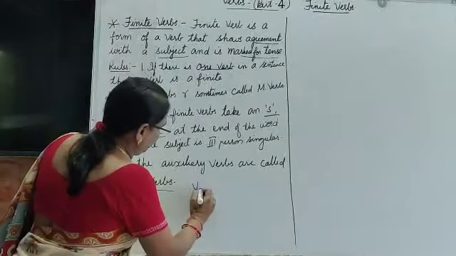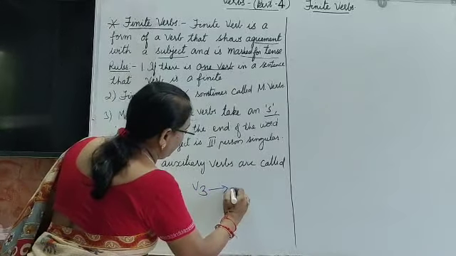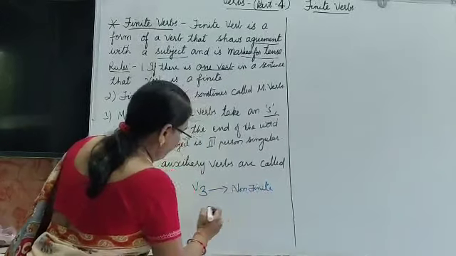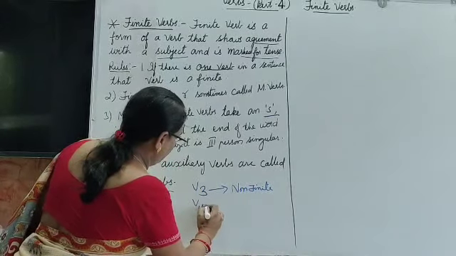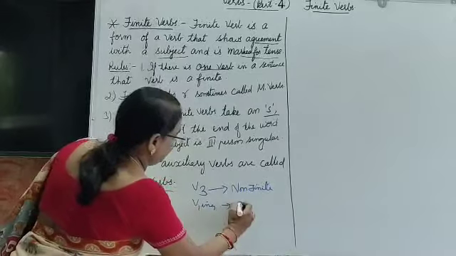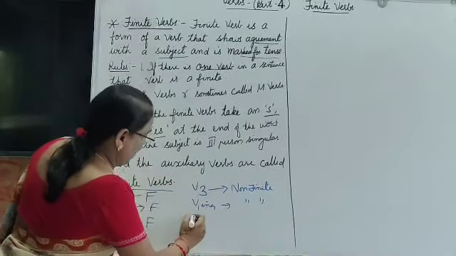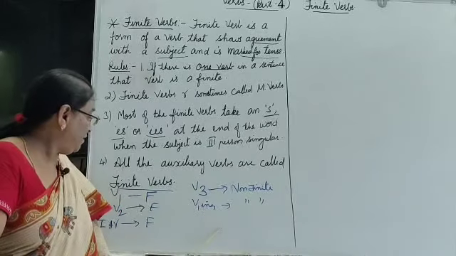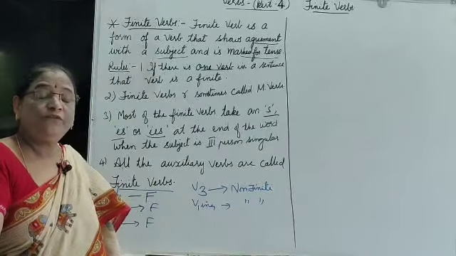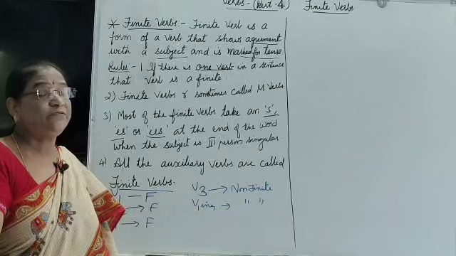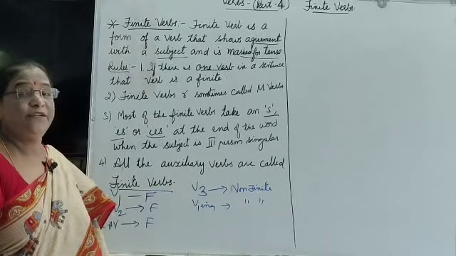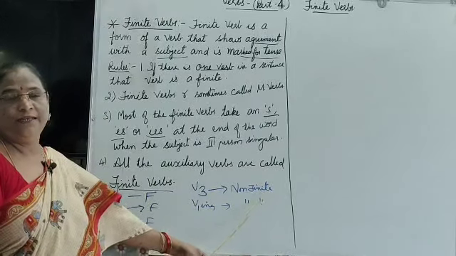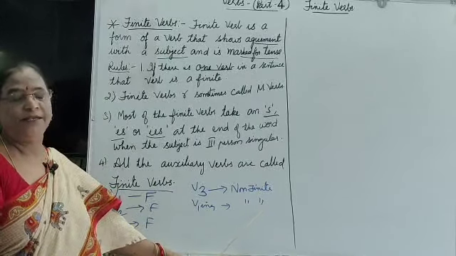And what about V3? V3 is not finite, but non-finite. And the V-ing form also, V1 plus ing, that is V4, is also non-finite. And there is another, to plus V1, which means infinitive, and they come under the non-finite. I will explain about this non-finite in the next unit.